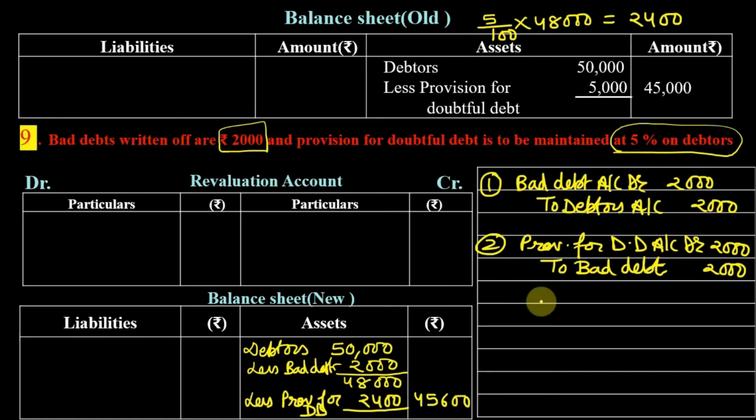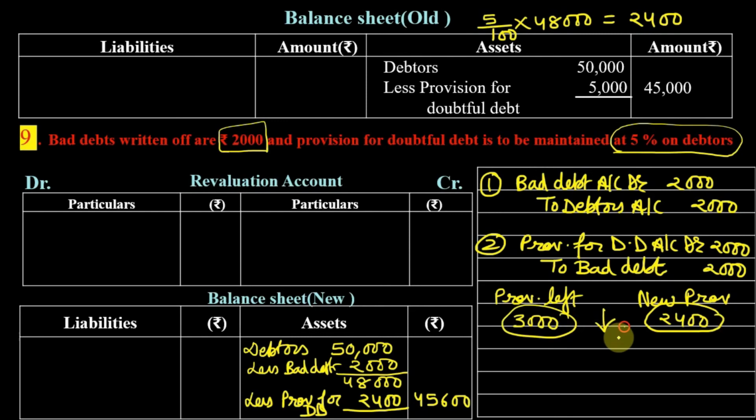Okay, if you can see here, the provision left after writing off this bad debt was 3,000, and we want the new provision to be 2,400. So this is what we already have, and we want the provision to now be 2,400 instead of 3,000. Here you can see that our liability is decreasing by rupees 600.